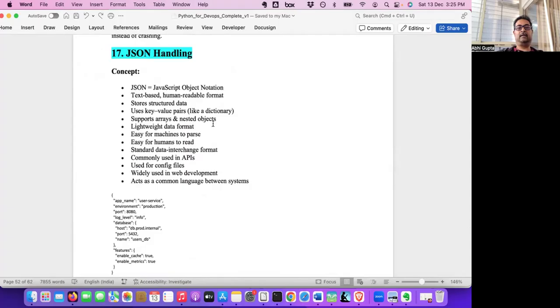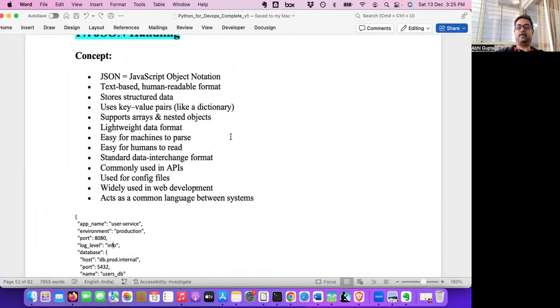It's a lightweight data format. Easy for machines to parse, easy for humans to read, and it's very commonly used in APIs. So let's say some issue happened and you want to make an API call to Jira to create a ticket. For that, you will be making an API call and sending data in JSON format. So most API communication happens using JSON.